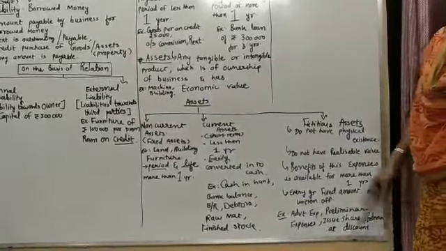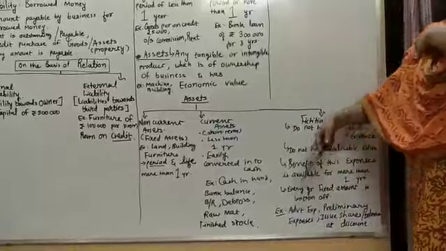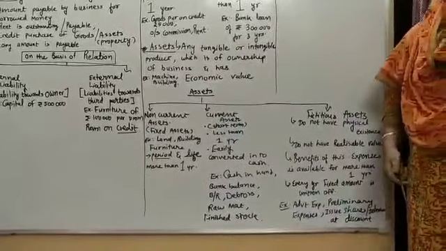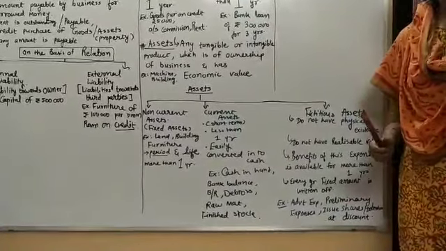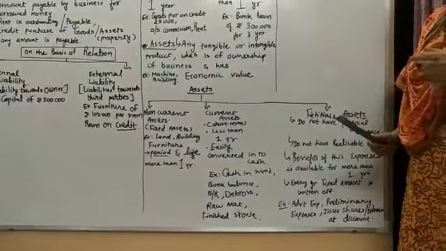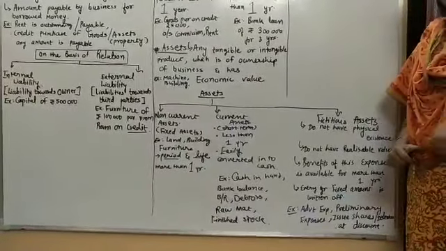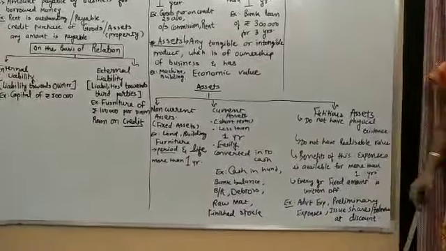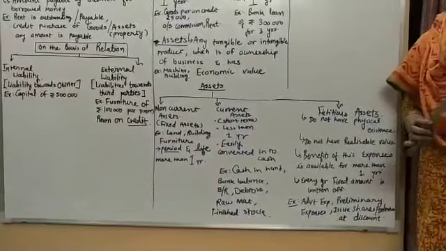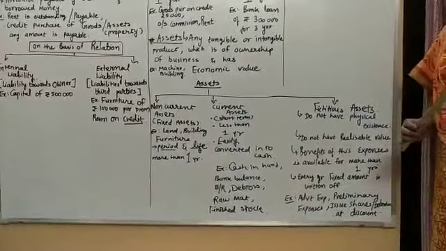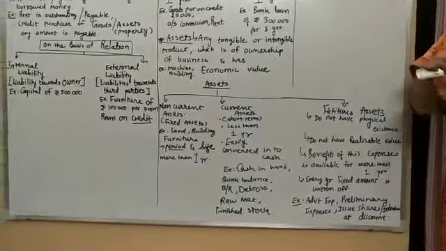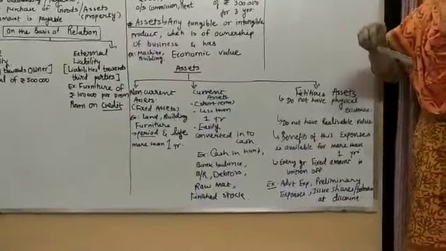Number 1 is advertisement expense. Okay. What is the main aim of doing advertisement by any business? To increase the sales. Clear? ठीक है. So now to become more popular in my society, in my area, or everywhere, even in this region, right?